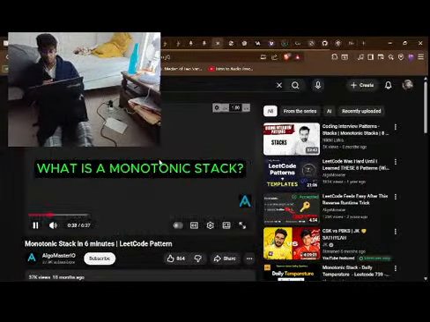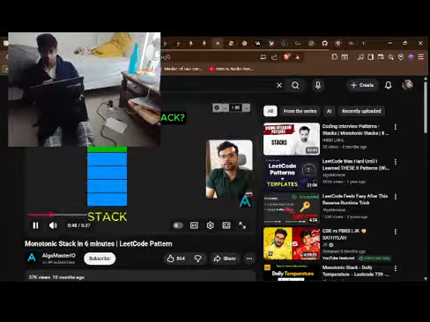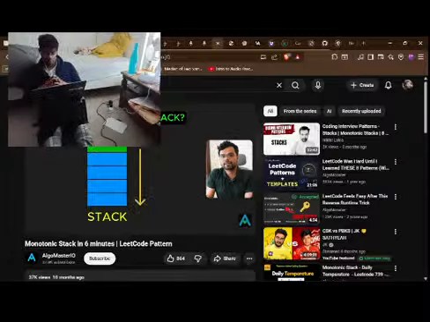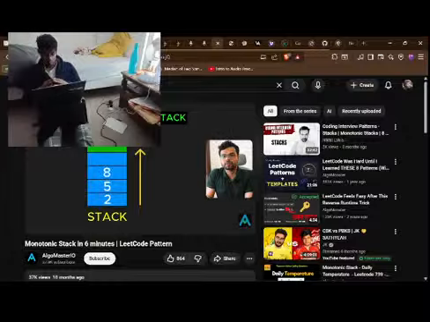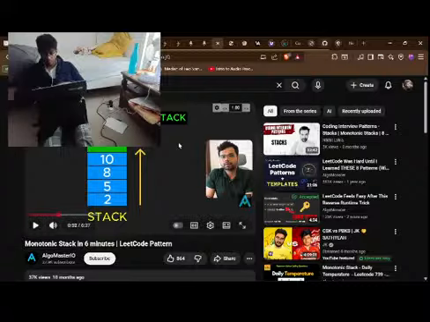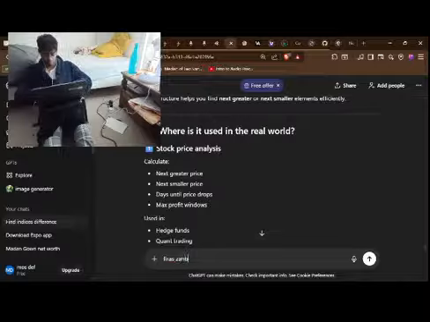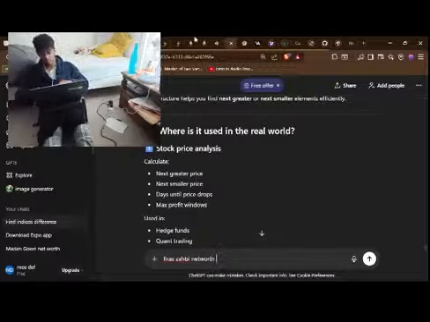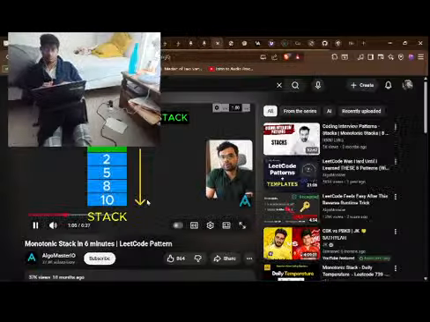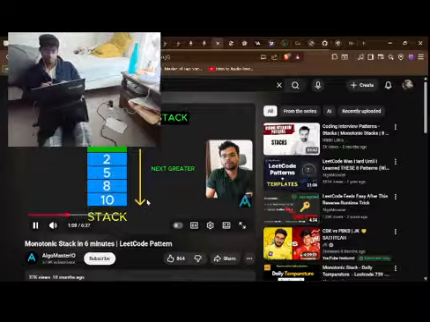What is a monotonic stack? A monotonic stack is a stack that keeps its elements in a specific order, either always increasing or always decreasing. In a monotonic increasing stack, each new element you push is larger than the ones already in the stack. Using a monotonic increasing stack, you can solve problems which involve finding the next smaller element or finding the previous smaller element. In a monotonic decreasing stack, each new element you push is smaller than the ones in the stack. Using a monotonic decreasing stack, you can solve problems which involve finding the next greater element or finding the previous greater element.